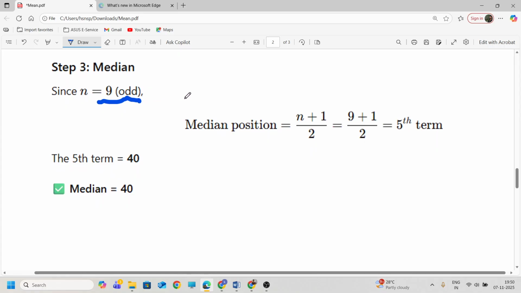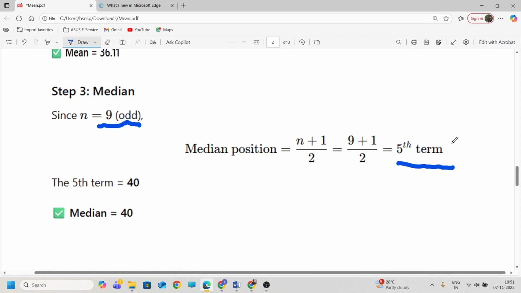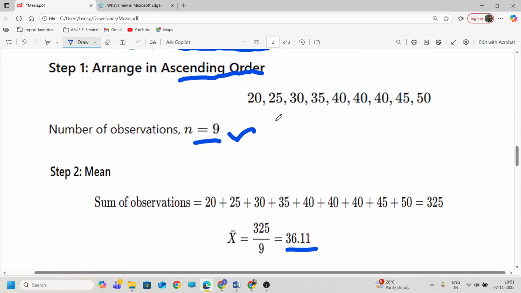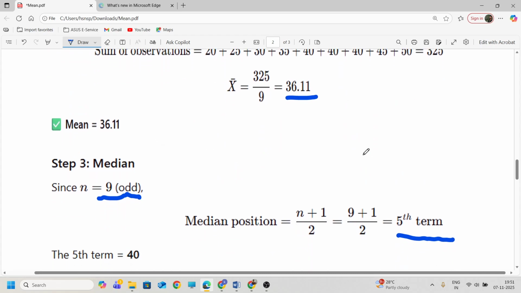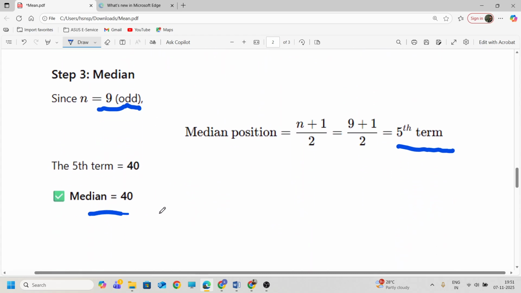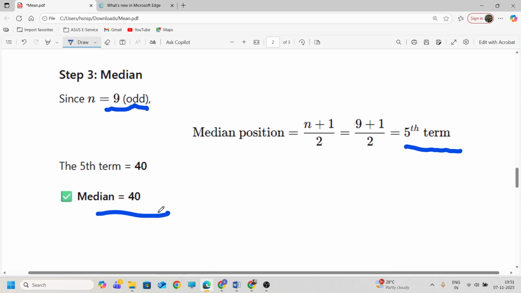So first case, for an odd number of data, (n plus 1) by 2th item. So (9 plus 1) by 2th item, that is 10 divided by 2, the 5th item. So in the ascending order arrangement, what is the 5th item? This is 1, this is 2, this is 3, this is the 4th item and this is the 5th item, 40. Okay, so 40 is the middlemost value, that is called the median.